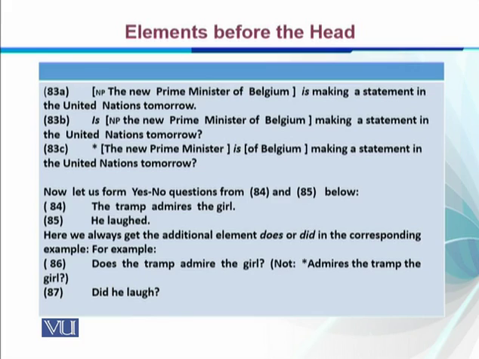So we bring do to the initial position and the s of admires goes with it and makes it does. However, it's not possible that we put the verb admires, the tramp, the girl, right? We cannot shift it to the initial position. So he laughed can be made, did he laugh?